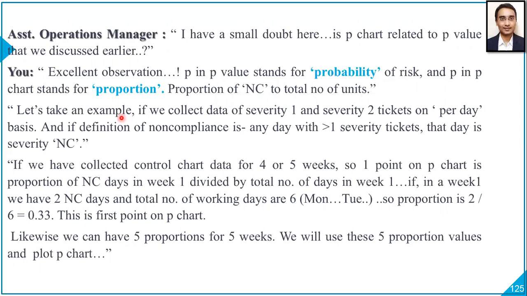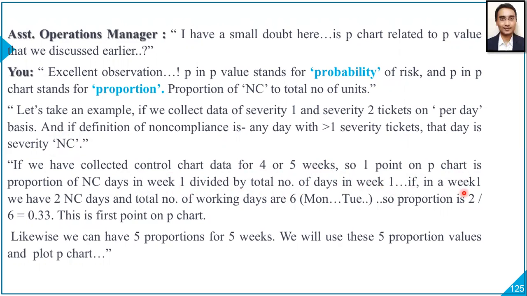Let's take an example. If you collect data of severity 1 and severity 2 tickets on per day basis, and if definition of non-compliance is any day with more than one severity ticket, that day is severity non-compliance. If we have collected control chart data for 4 or 5 weeks, so 1 point on P chart is proportion of NC days in week 1 divided by total number of days in a week.